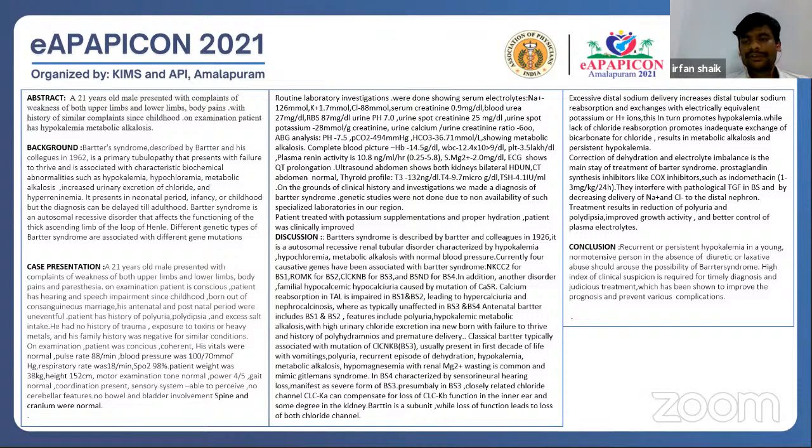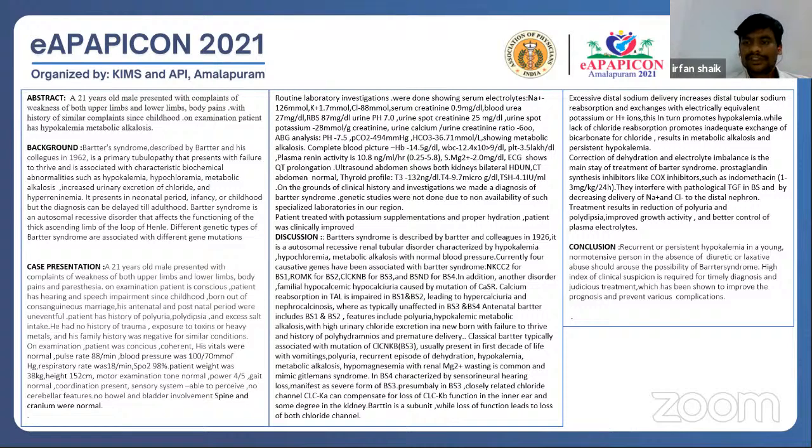Coming to the treatment, correction of dehydration and electrolytes is the mainstay of treatment. The introduction of prostaglandin synthesis inhibitors like indomethacin at 1 to 3 milligram per kg per 24 hours can interfere with the pathological tubuloglomerular feedback in Bartter syndrome by decreasing the delivery of sodium and chloride to the distal nephron. Treatment results in reduction of polyuria and polydipsia, improved growth, and better control of plasma electrolytes.